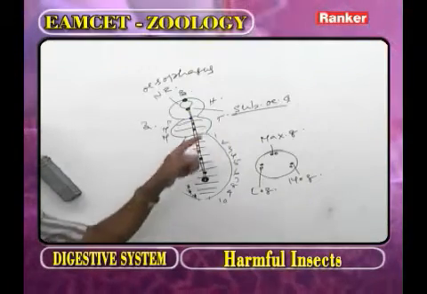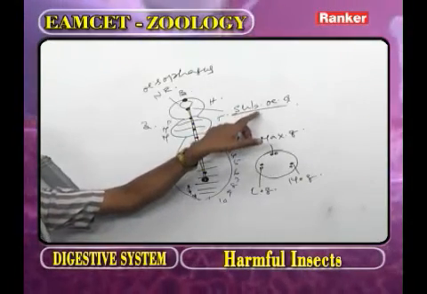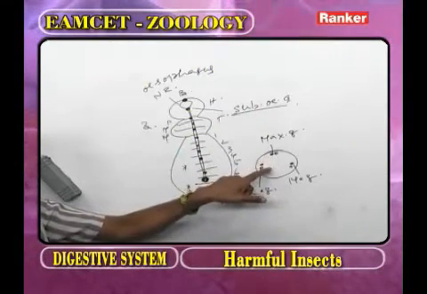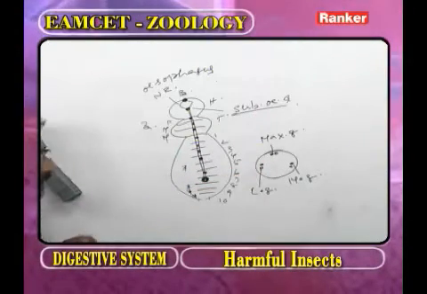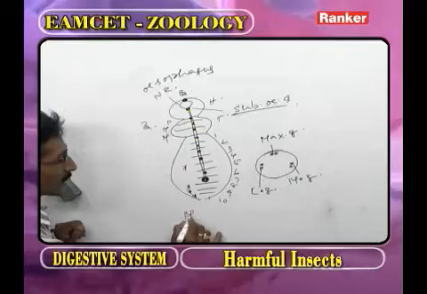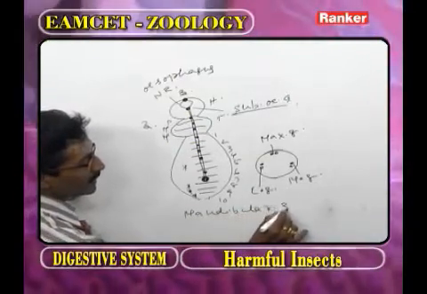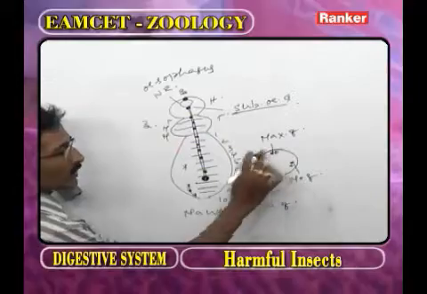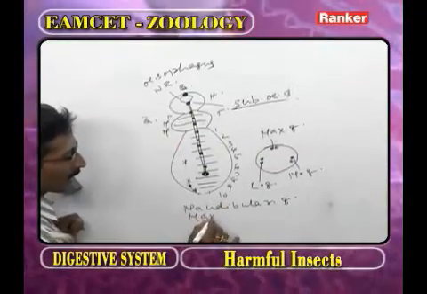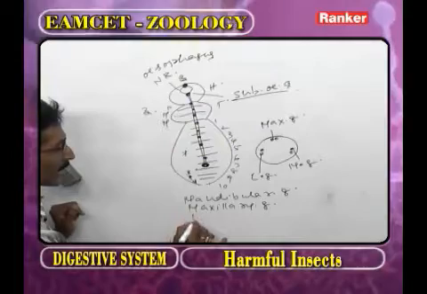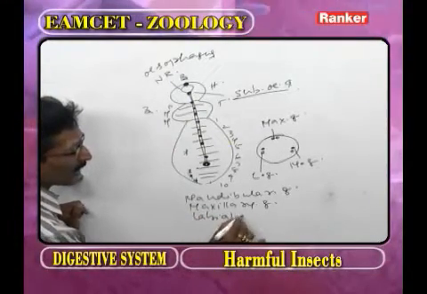Again, as we observe the subesophageal ganglion, it is formed by the fusion of 3 pairs. This one we call the mandibular ganglia, this one the maxillary ganglia, and this one the labial ganglia.